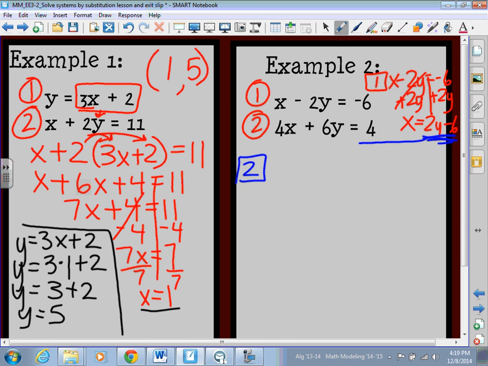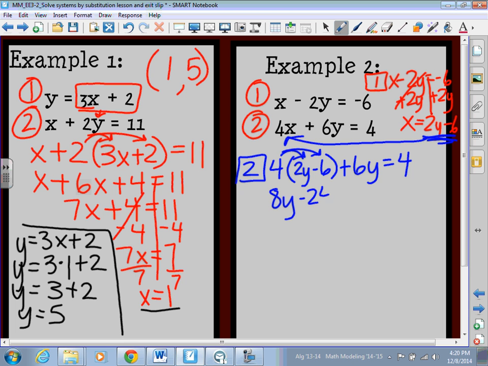And I'm going to take that and plug it in where I see x in my second equation. So I have 4, and instead of x, I'm going to write 2y minus 6. And then continue my equation, plus 6y equals 4. So now if you notice, I have all y's in my equation. At step 2, you have to have all the same variable. If you don't, something has gone wrong with your substitution. Distribute your 4. So now I have 8y minus 24 plus 6y is equal to 4.